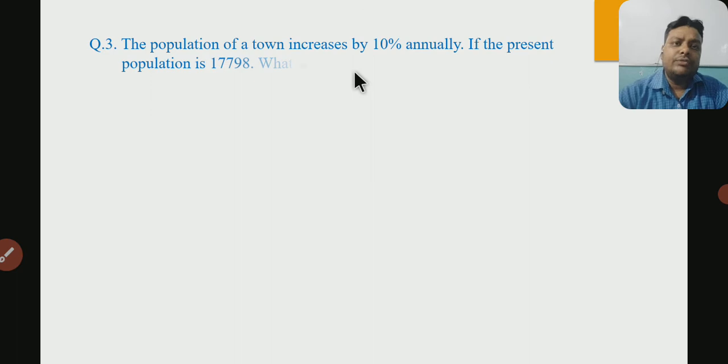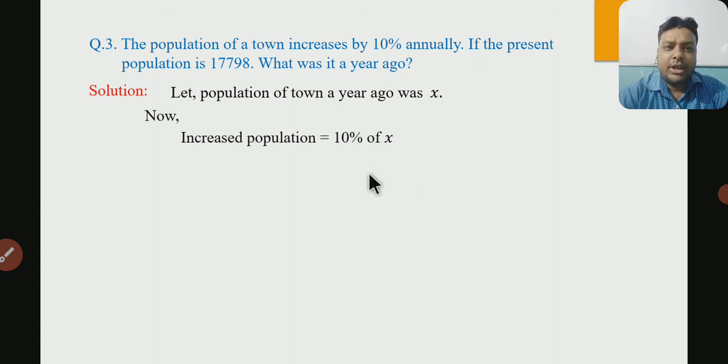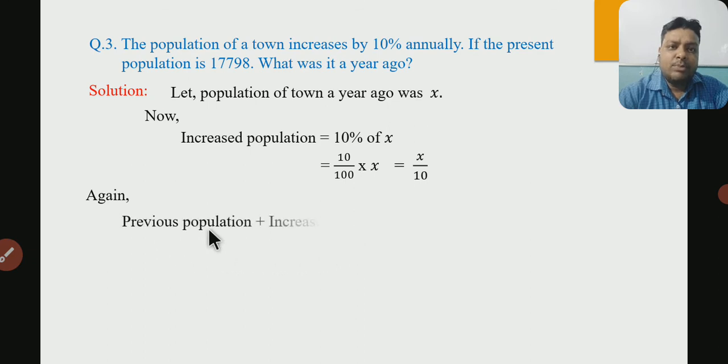The population of a town increases by 10% annually. If the present population is 17,798, what was it a year ago? So in that case, let the population of the town a year ago be X. Okay, that we have assumed. So it increases by 10% in the next year. So we can say the increased population will be what? 10% of X, that is 10 by 100 into X, it will be X by 10. Okay. So now we can say that the previous population plus increased population will be equal to the present population.